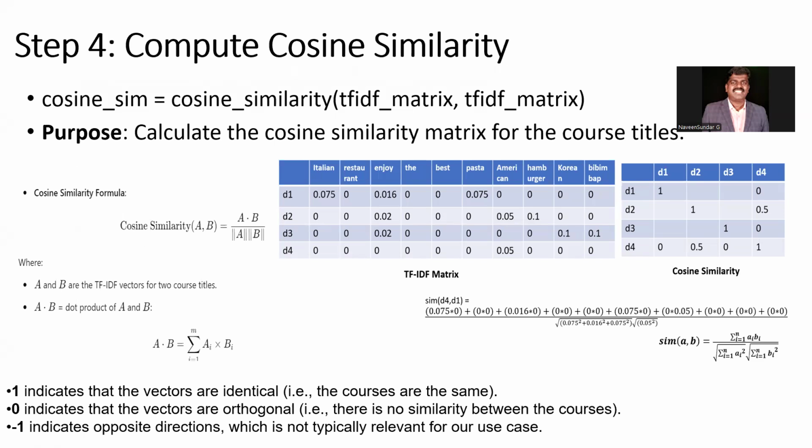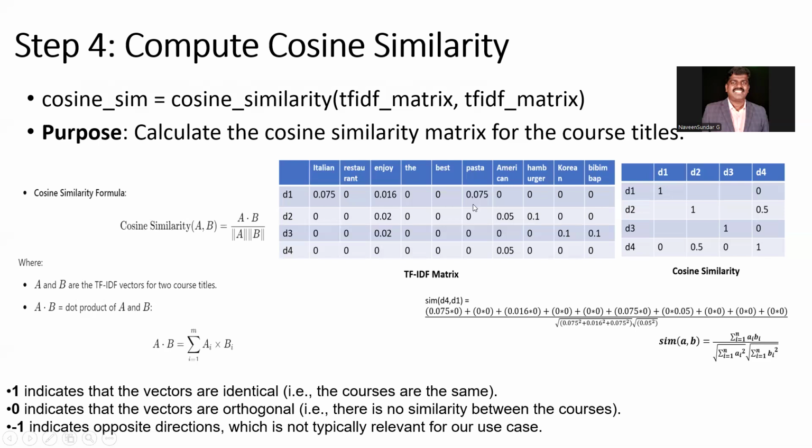Cosine similarity means that between these course titles, we have to find the similarity measure. For example, if I make it for D1 and D4, D1 is one particular course title and D4 another, and these are all the different keywords after removing the stop words, written as the different columns. Now we are going to find the similarity between D1 and D4. This is the formula we are going to use.